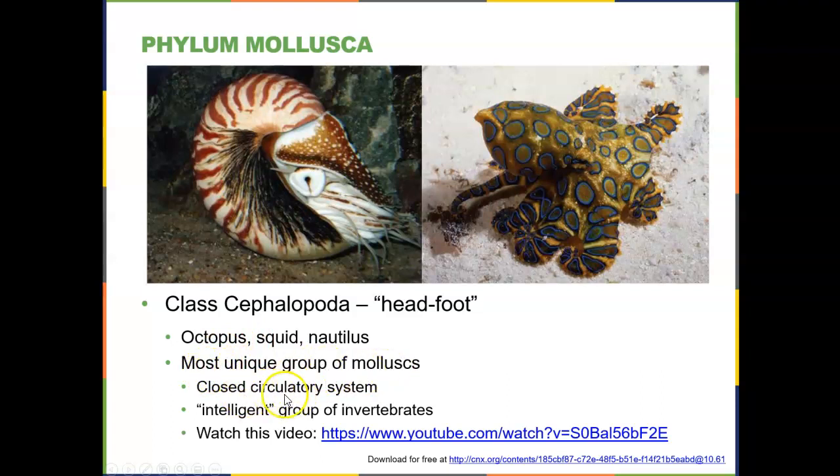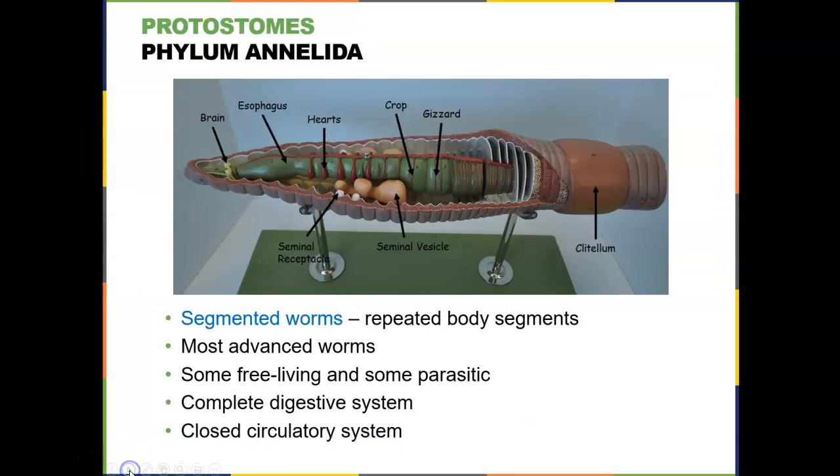They have a closed circulatory system, meaning they do have a series of blood vessels associated with their heart. They also will release an inky substance, which is a smokescreen for helping them get away from predators. They are dioecious, meaning they have 2 sexes, males and females. And they are the most intelligent of all of the invertebrates. And here's a video for you to take a look at.